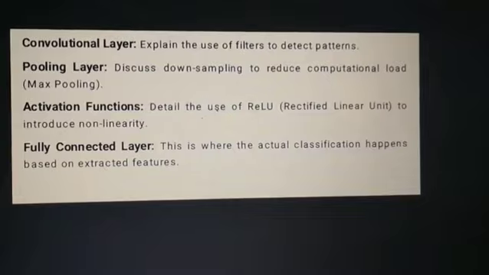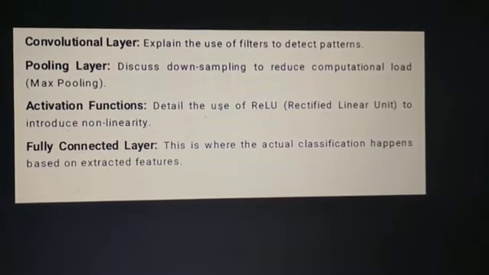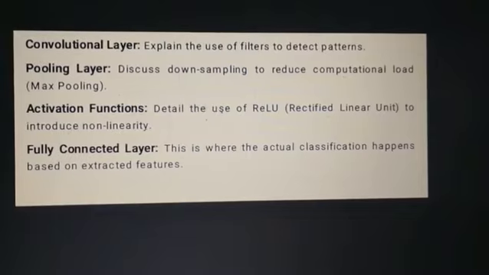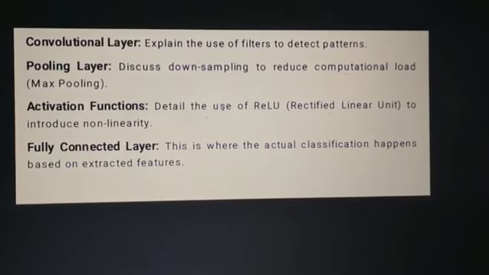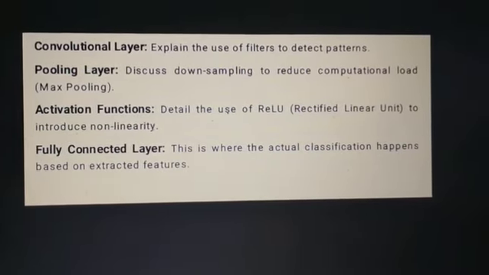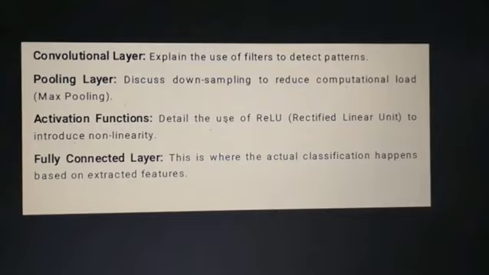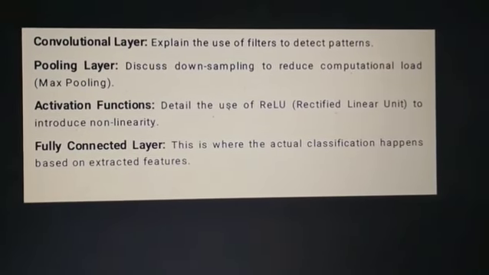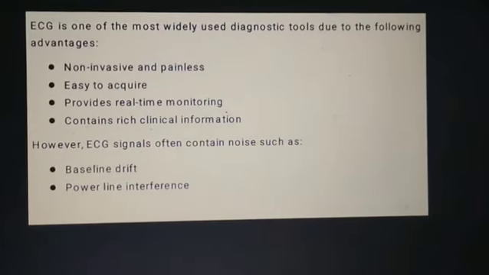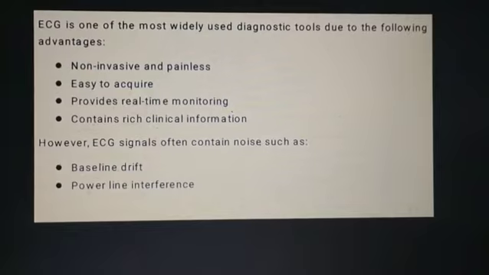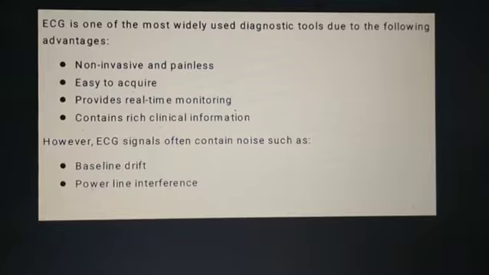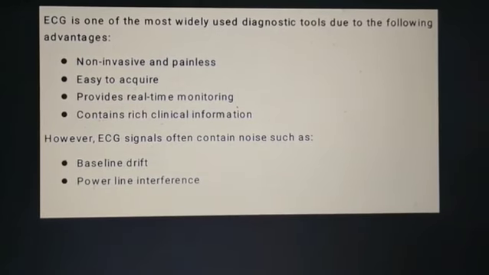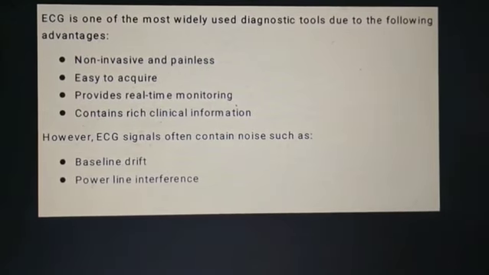Convolution layer, pooling layer, fully connected layer. Activation functions: filters and downsampling; ReLU, the rectified linear unit, introduces non-linearity. This is where the actual classification happens. ECG is one of the most widely used tools with the following advantages: easy to acquire, real-time monitoring.